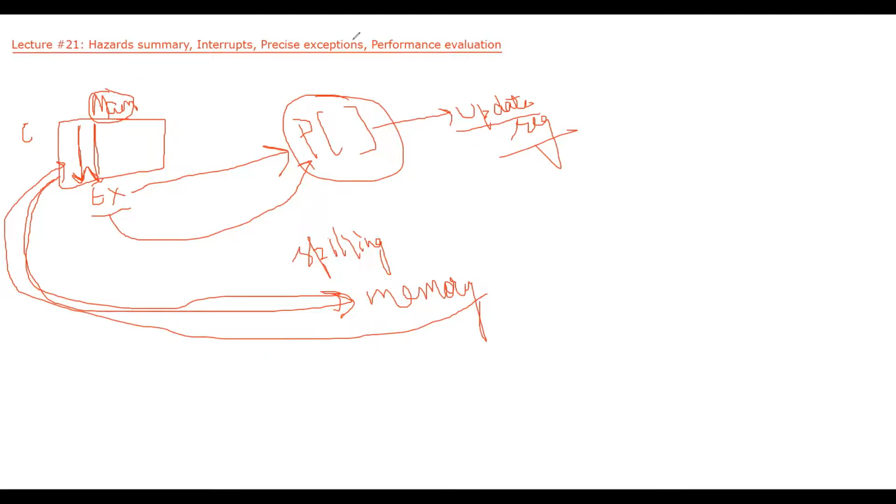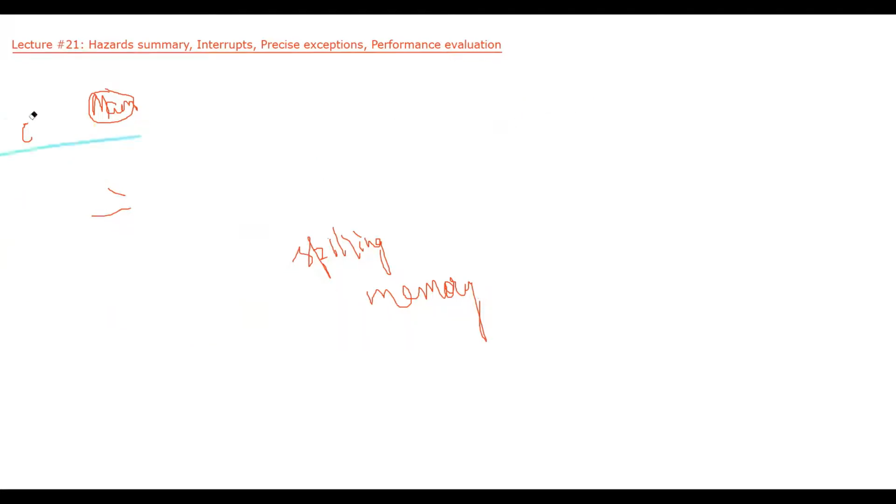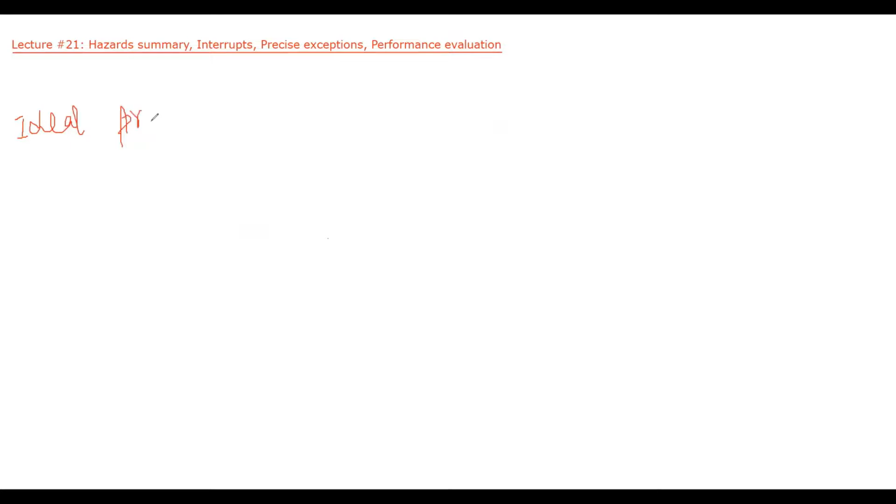Okay. So now let's see some of the examples discussing how to evaluate the performance of processors. So for an ideal processor, what is the meaning of ideal processor? Ideal processor means that there is no hazard in this particular processor, and it is uniform.